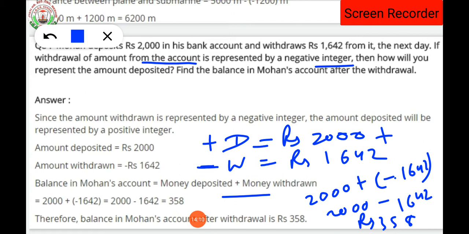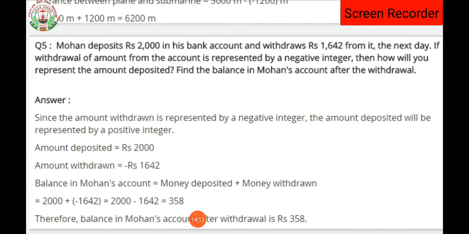Have you understood? So dear student, what is the amount left in Mohan's account? That is 358 rupees. Have you understood? Here the solution is given. I have explained the solution. If any doubt is there, you can ask me through my WhatsApp number.